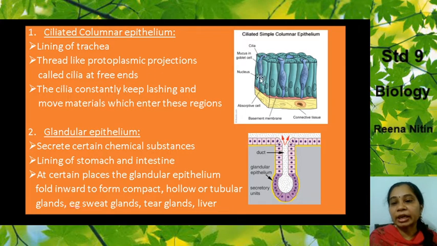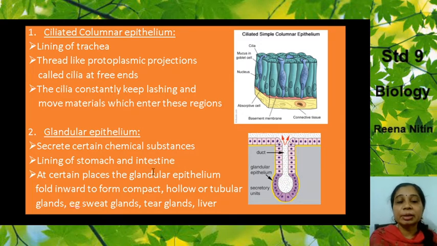This is the free end. This is the end that is attached to the organ, and this will be the free end of the columnar epithelium. Here it is free, and there are hair-like projections. The cilia constantly keep lashing and move the materials which enter this region. So whatever material enters over here, it will throw it out. Now we come to the next type, that is the glandular epithelium. You can see over here how the glandular epithelium looks.